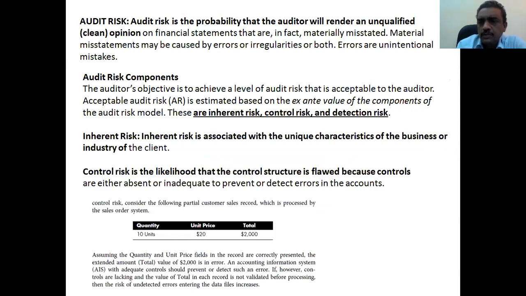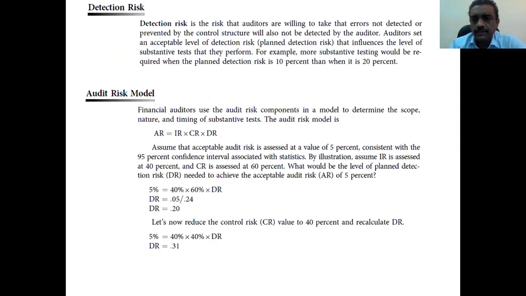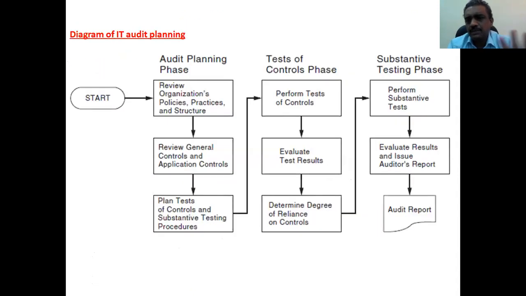Each has a unit price of 20 riyal. So what should the overall total be? The overall total should be 200 riyal. But the system shows 2000 riyal. That is a fraud, a control flaw. Something is happening wrongly in the system. That is a simple example.